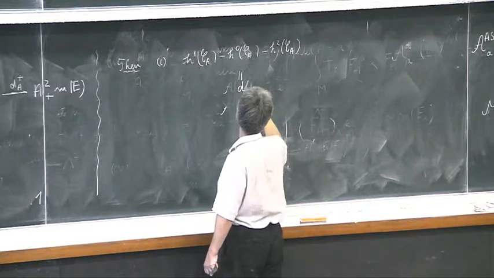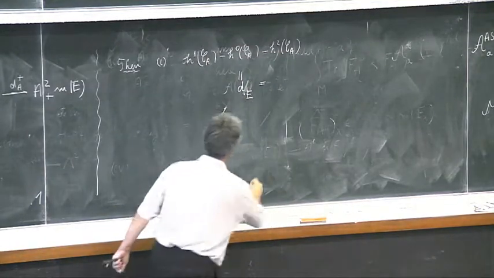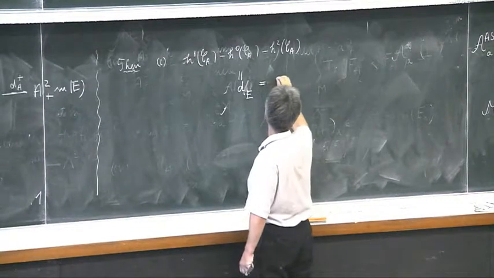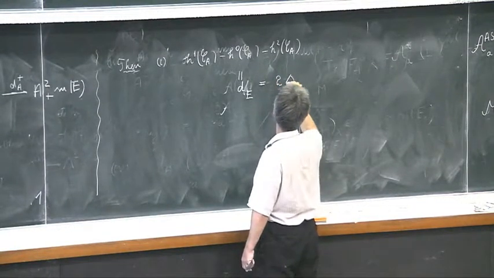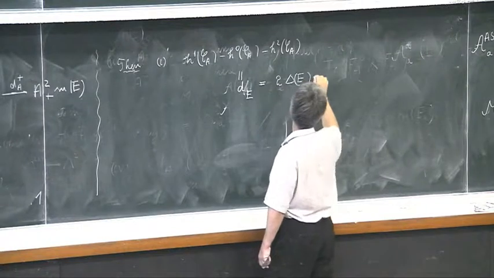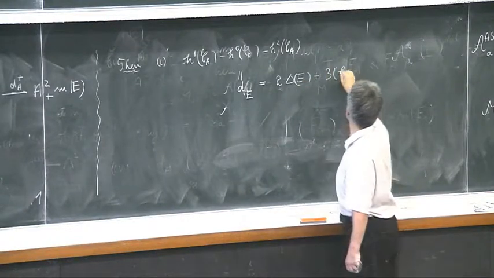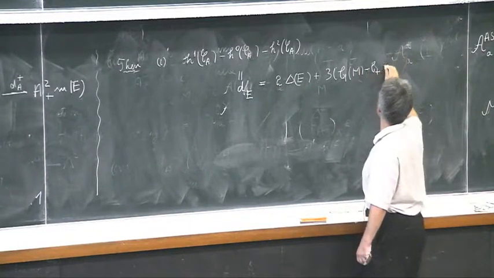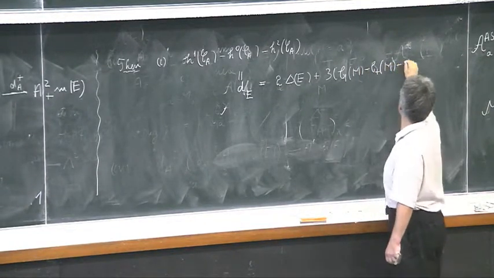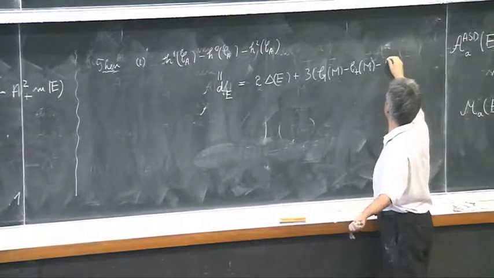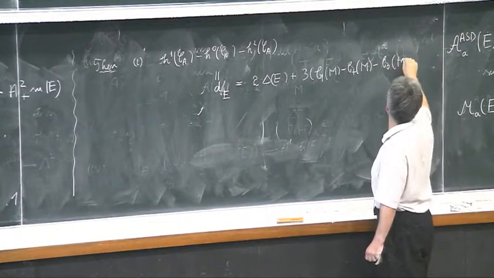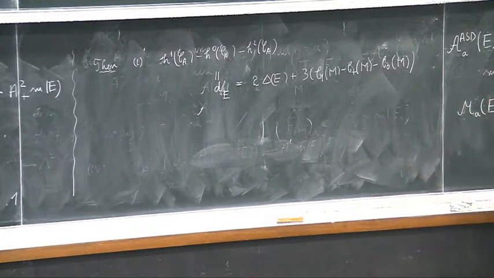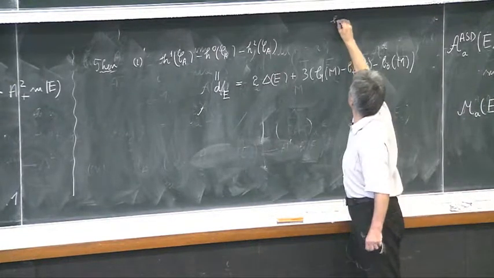It's the expected dimension of the Donaldson moduli space, and is given by the following invariant: 2 times d(E) plus 3 times (b_1 of M minus b_+ of M minus 1). Yeah, so this is b_0 of M, if you want. So b_+ is an invariant of the oriented four-manifold.